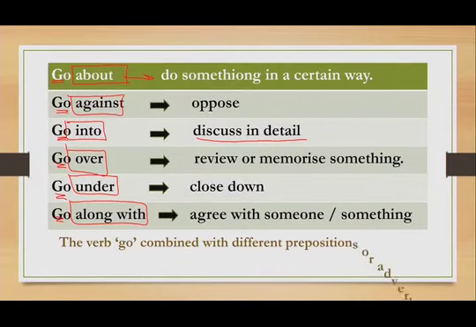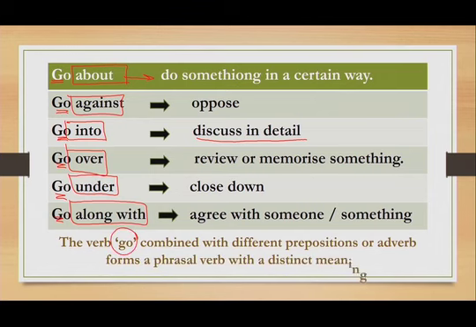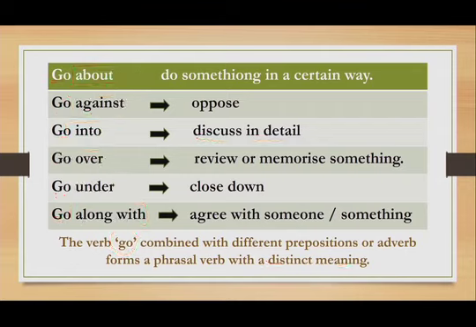So as you can see, the verb go combined with different prepositions or adverbs forms a phrasal verb with distinct meaning, which means they give us meanings which are completely different from each other. For example, to go about is different from to go against, and so on and so forth.